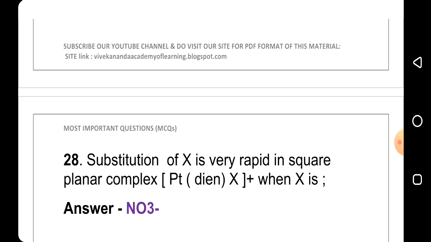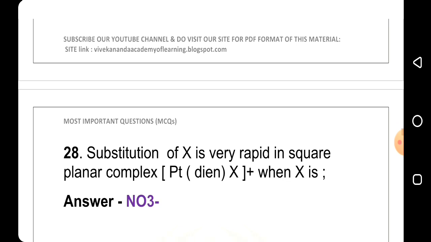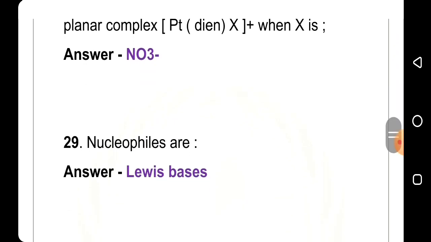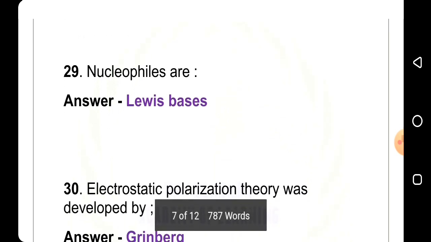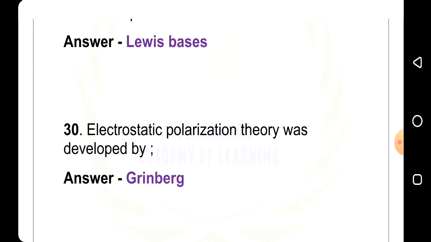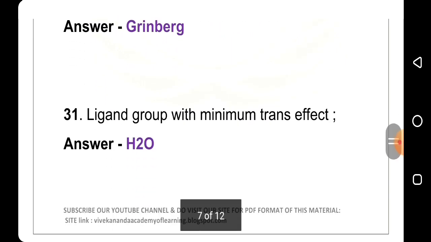28th question: substitution of X is very rapid in square planar Pt(dien)X plus when X is, answer is NO3 minus. 29th question: nucleophiles are, answer Lewis bases. 30th question: electrostatic polarization theory was developed by, answer Grinberg. 31st question: ligand group with minimum trans effect, answer is H2O.